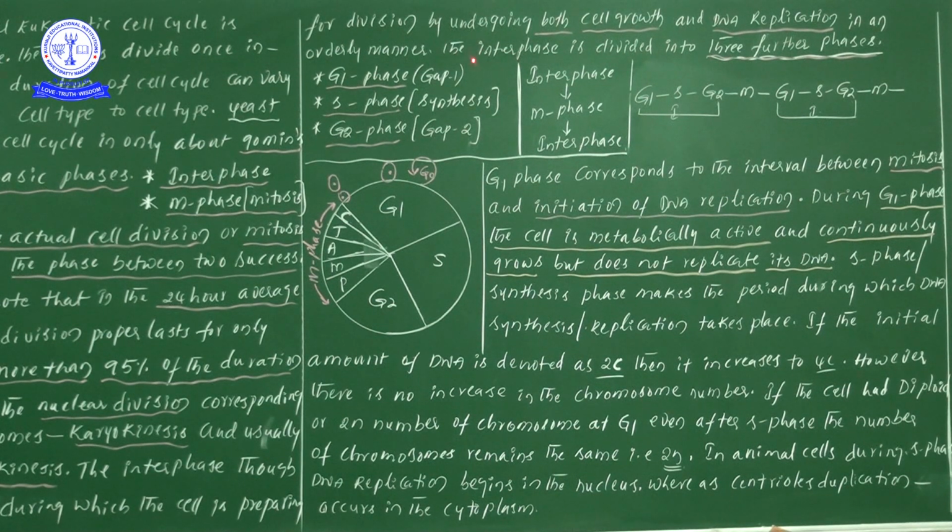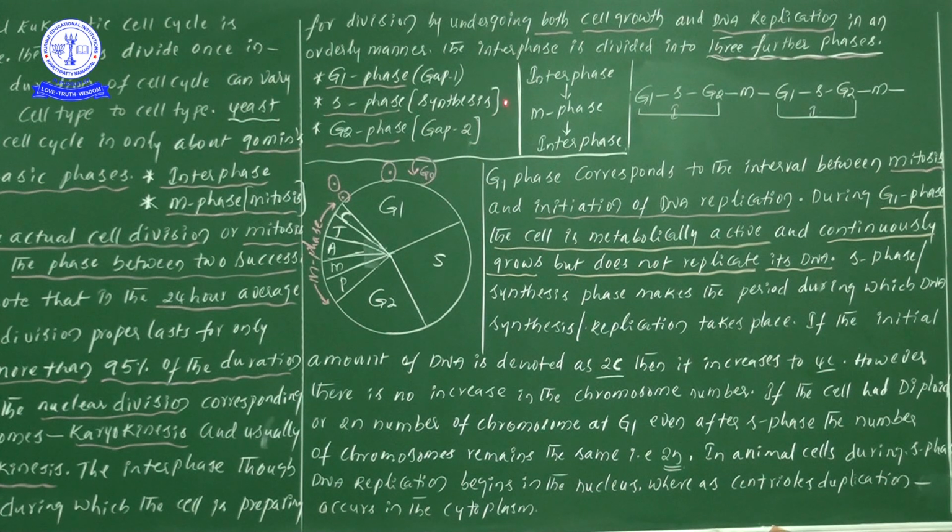Interphase is divided into three further phases or stages. The first is the G1 phase, the second is the S phase, and the third is the G2 phase. G stands for gap, so G1 is gap 1.